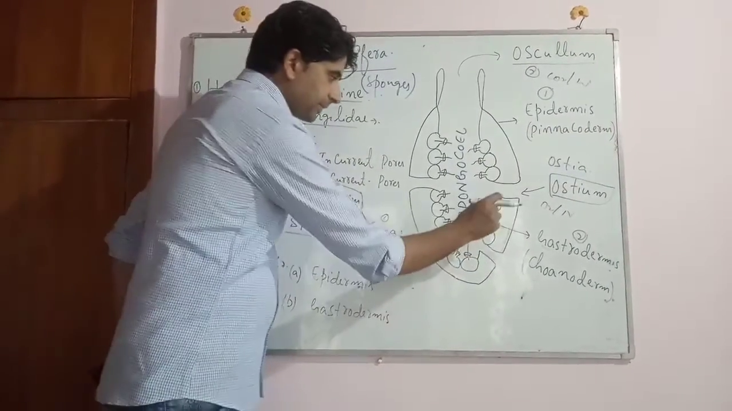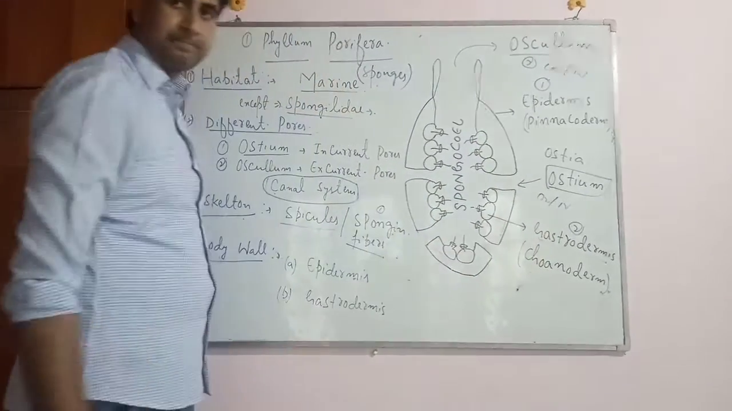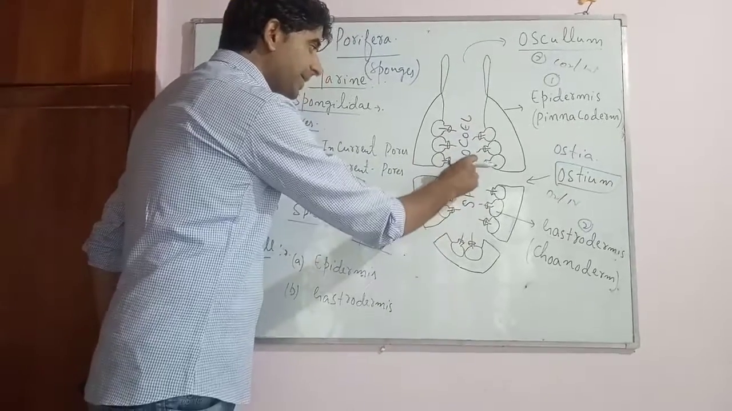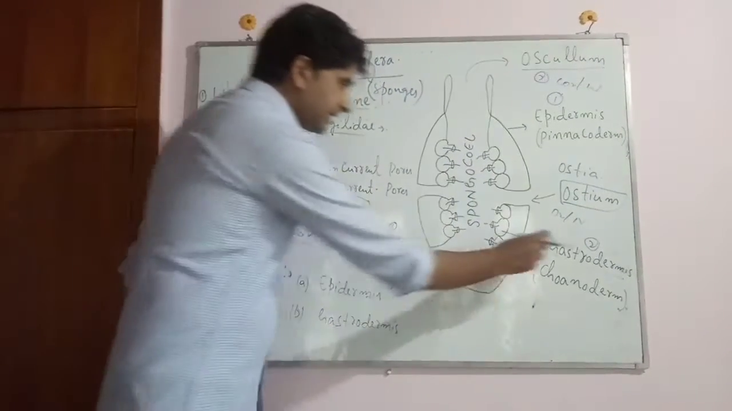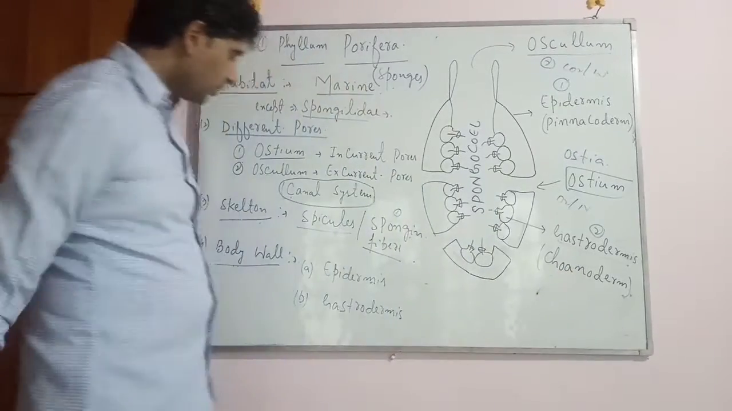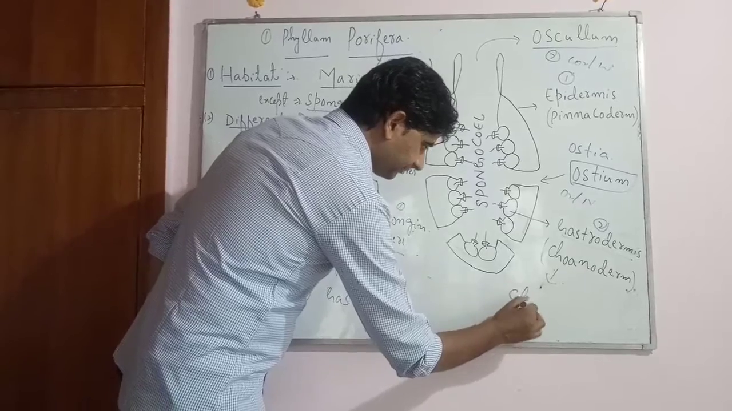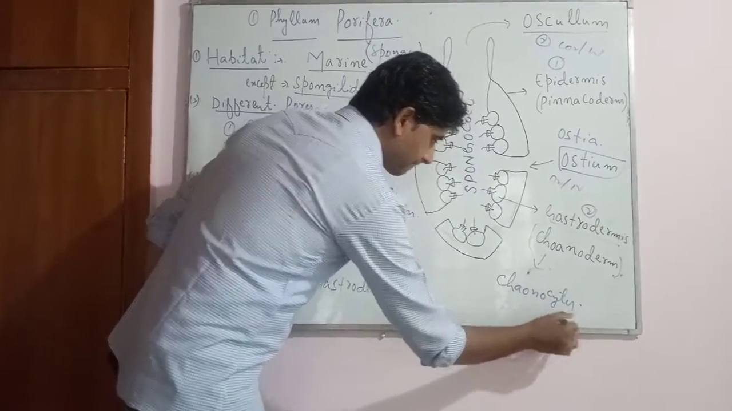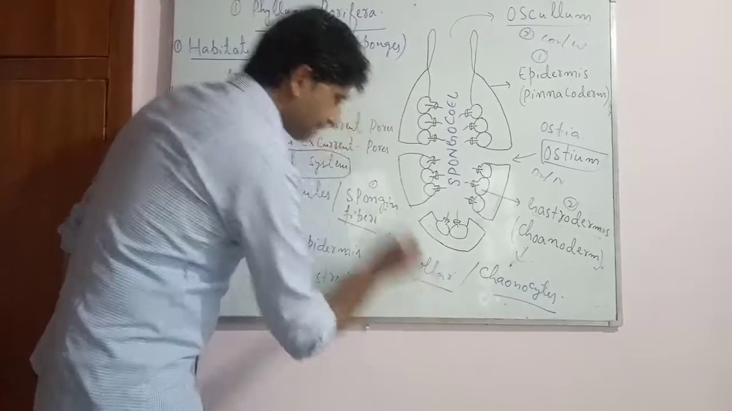While as the inner wall, that is termed as gastrodermis. This gastrodermis, it surrounds or it lines the body cavity. That body cavity is called as spongiocoel. And this gastrodermis, it is made up of special cells. Those cells are called as choanocytes, or also termed as collar cells.